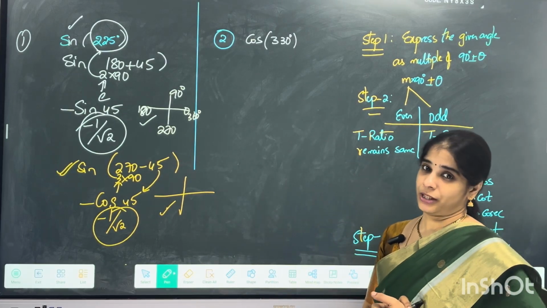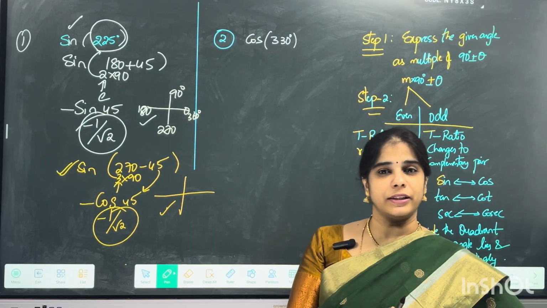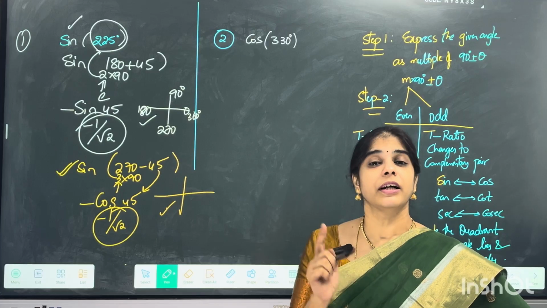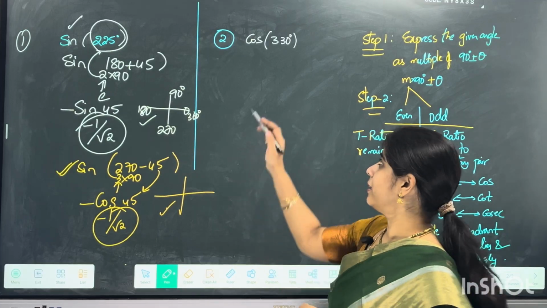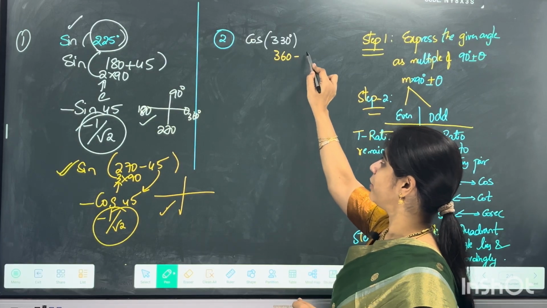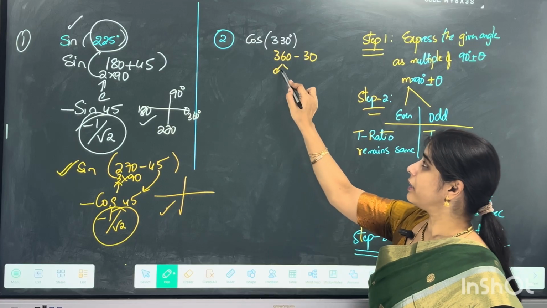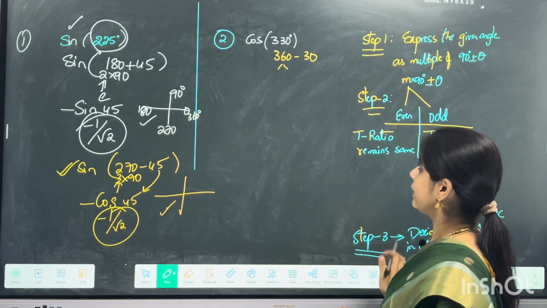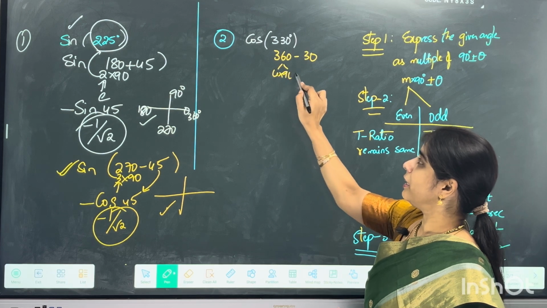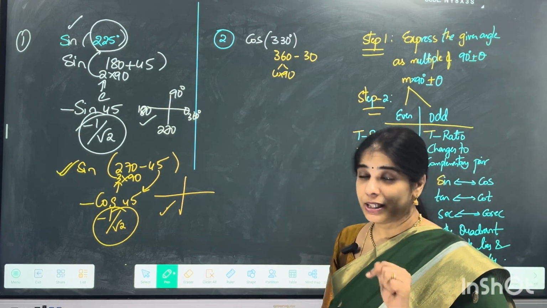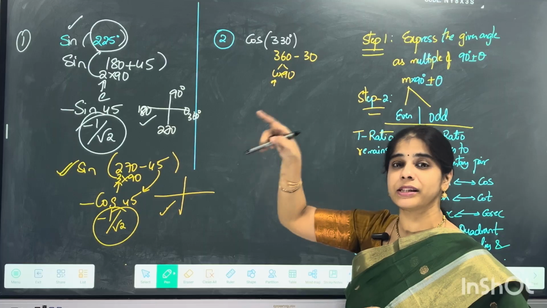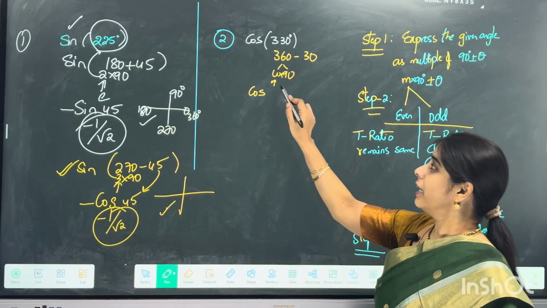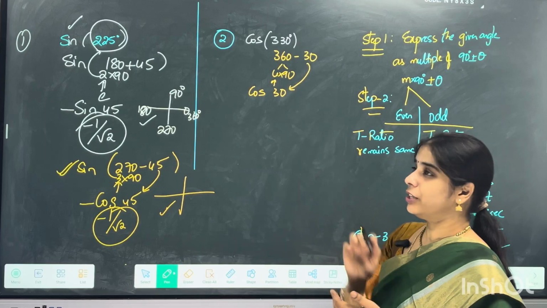Now look at question number 2, that is cos 330 degrees. How do I relate to 330? 330 can be written as 360 minus 30. This is 4 into 90 minus 30, 4 being an even multiple, so cos remains as cos only. So this remains as cos, and the same 30 degrees continues here.